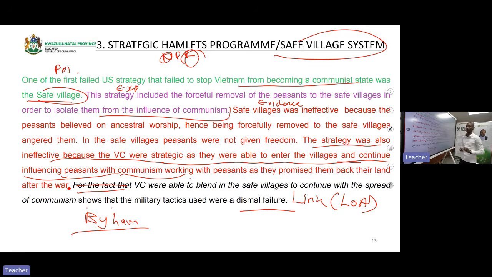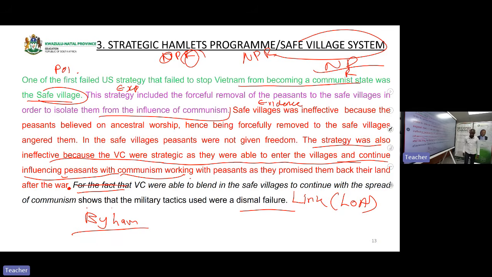In each and every paragraph, you are using a PEEL method. While you are using a PEEL method, make sure that in your paragraph, all NPR must be included. The first part of your paragraph is the name, the N, and the P, which is purpose. And then the lower part of your paragraph are the reasons.